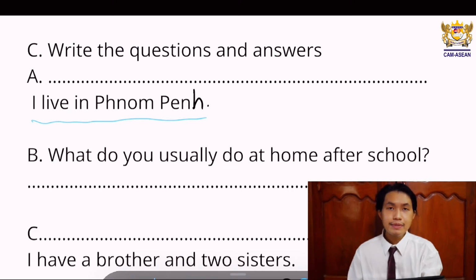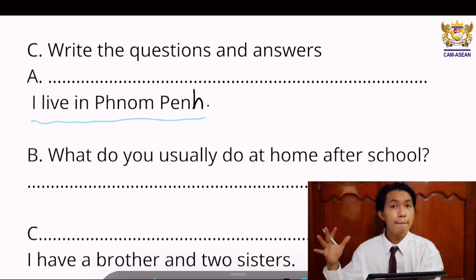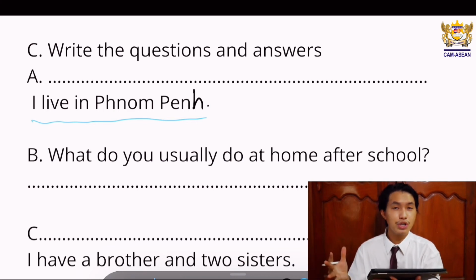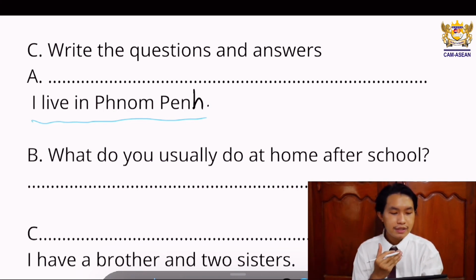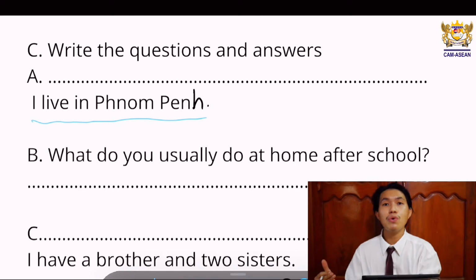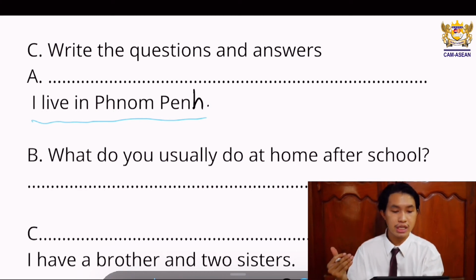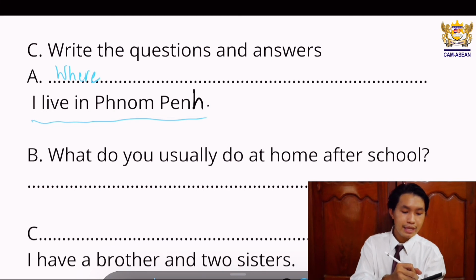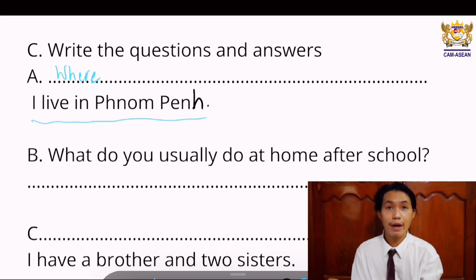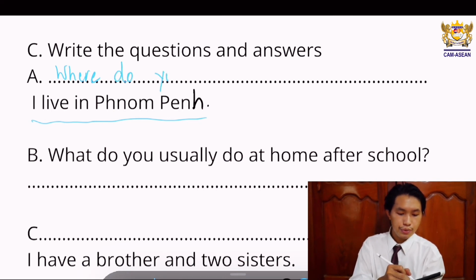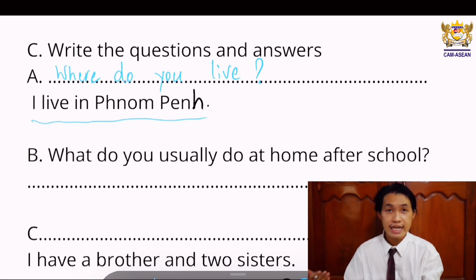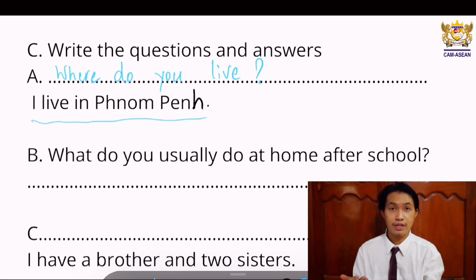And it seems like the answer is a place. So the question starts with what? What should it be? Where? And the sentence structure of the answer is sort of like an affirmative form. So we need to start with a question, with the WH question, right? So it could be like where, and then followed by what? Where, look at our question structure together. Do, and then subject, you live. See? You have the answer to be the key in order to write the question, okay?